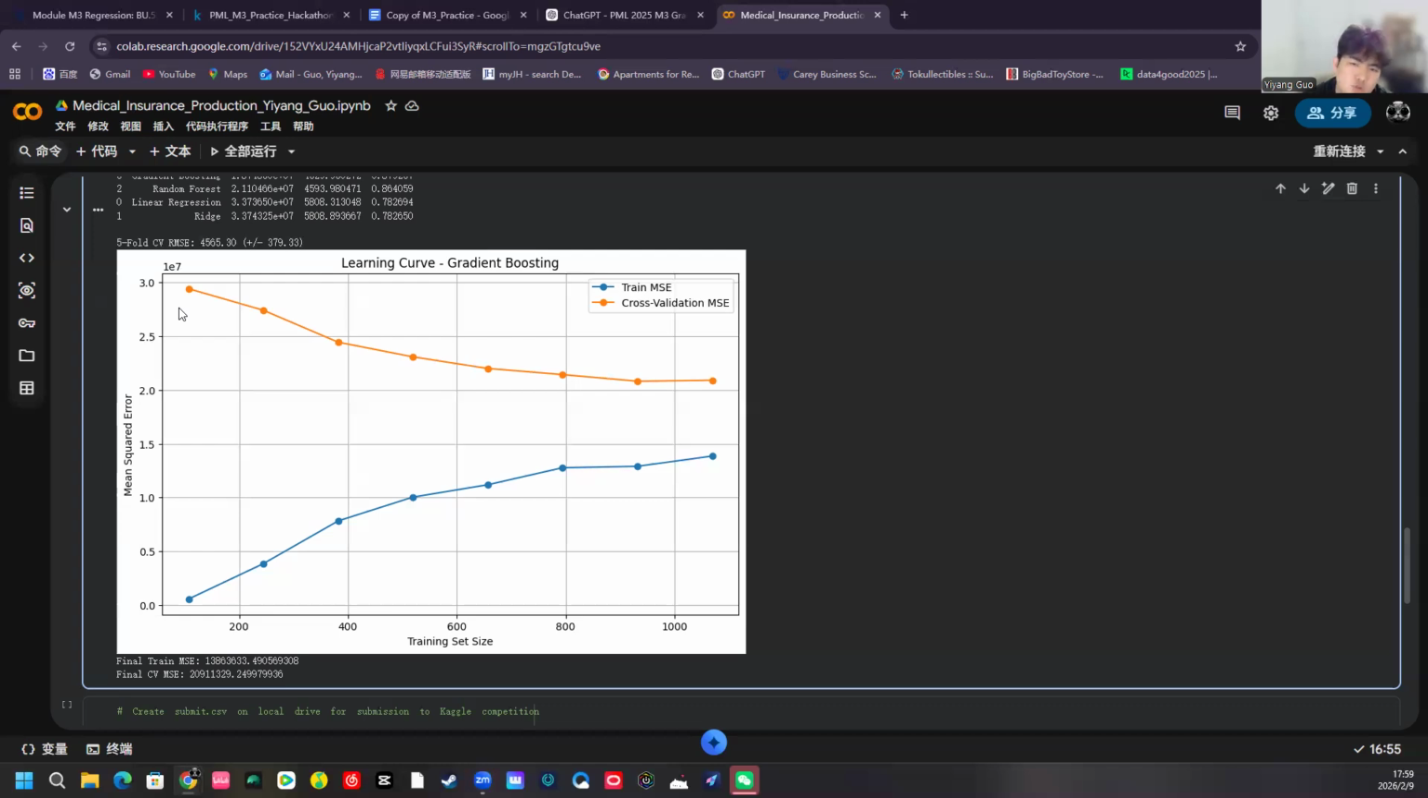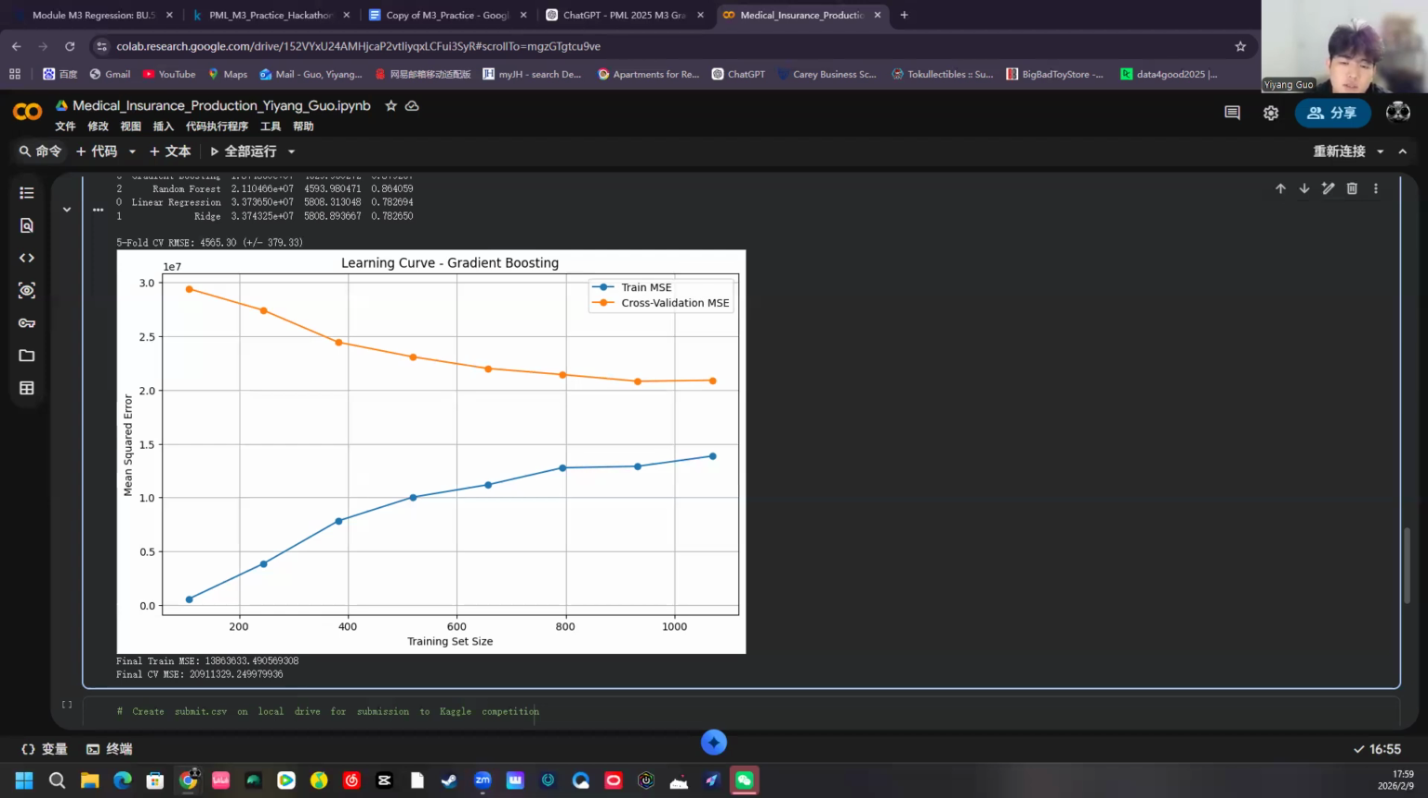And if I had used a more complex model like random forest with 500 trees and no depth limit, we would see severe overfitting. In that case, the training MSE would be around 3 million, but CV MSE would be around 23 million, a ratio of 7 times. The large gap indicates that the model memorized training data. And my gradient boosting model with 100 estimators shows much better generalization, with a ratio of only 1.5 times.